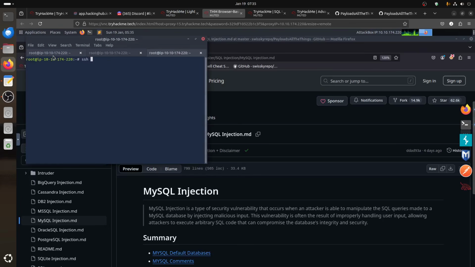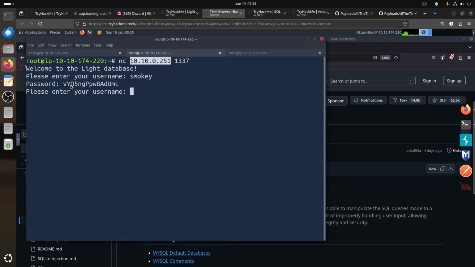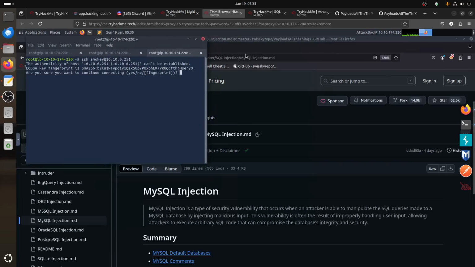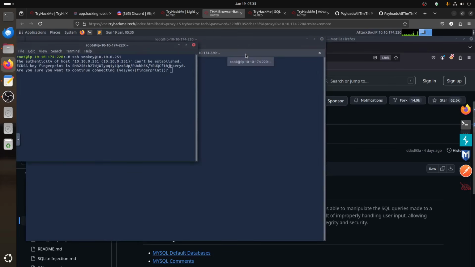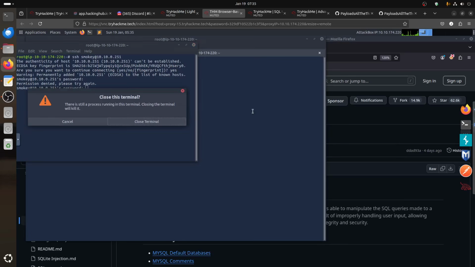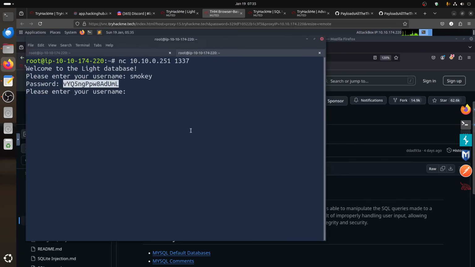If you SSH Smokey at wherever, and then you think maybe this password can work. But sometimes you think okay, yes, and then if you put the password, the password is not wrong, so you can know it's not the way, so you already close this. If you put something wrong, for example there, it says user not found.